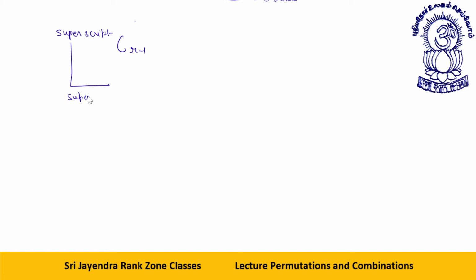The superscript is equal to n plus r minus 1 when there are no limitations. What does the word no limitations mean? It means I am not being told to give at least any number to anyone. There are r people. I have 20 things. It's my choice whether I give anyone anything or not. I have to distribute 20 things among r people.